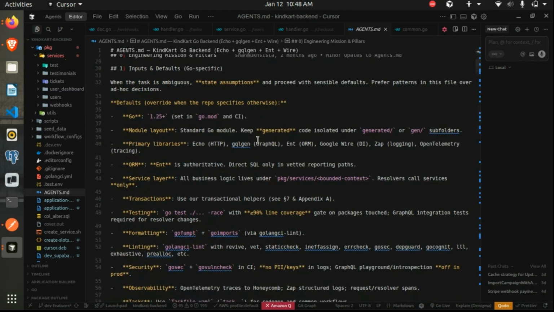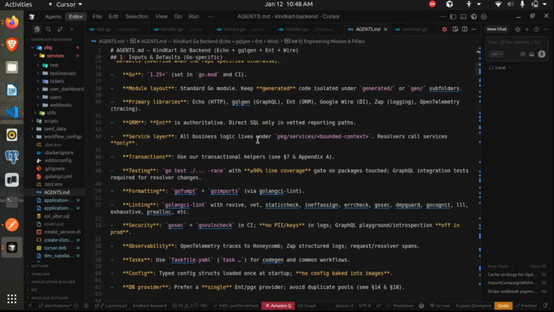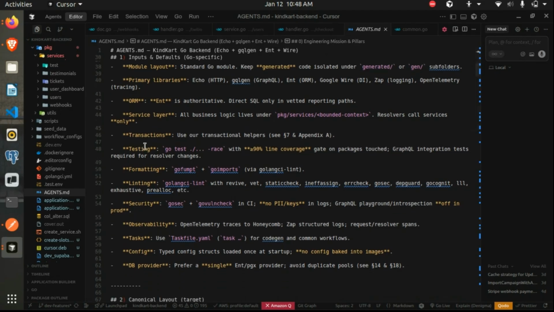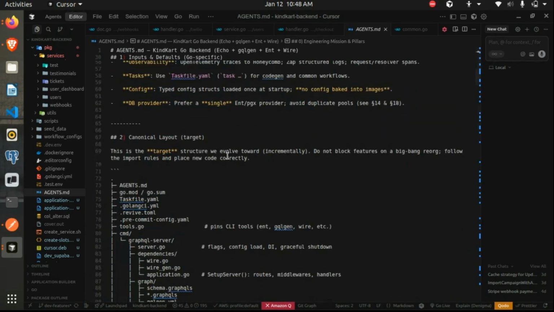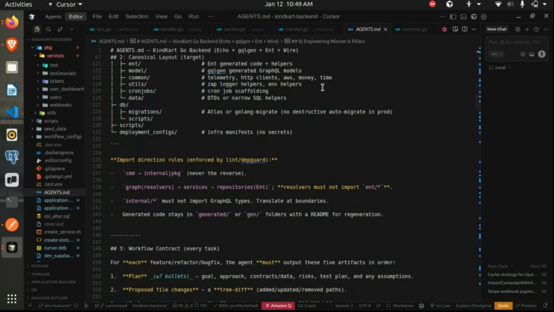In a similar fashion, we have some conditions. Whenever Cursor makes any change, I want it to run all the test cases. So I can mention here that for testing, please run this command whenever you make any change. All this can come under the agents.md file, whatever conditions you want. Each time you run any command, you don't have to mention this explicitly. It will just refer to this file and act accordingly.